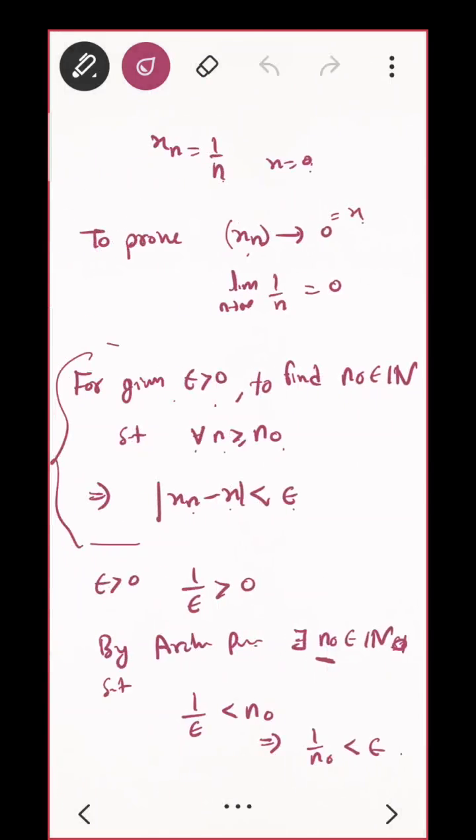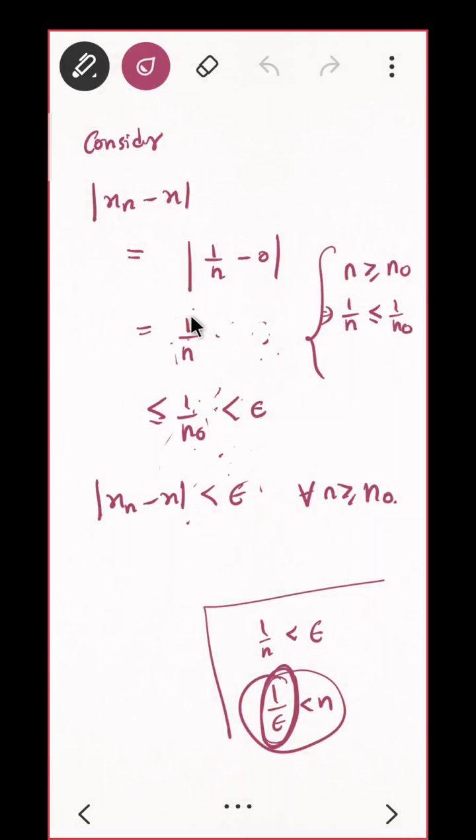So now let us fill this in here. Since epsilon was positive, 1 upon epsilon is also positive. By the Archimedean property, there exists n naught belonging to natural numbers such that 1 upon epsilon is less than n naught, and that's it. Now we have n naught. I just have to fill in the blanks.